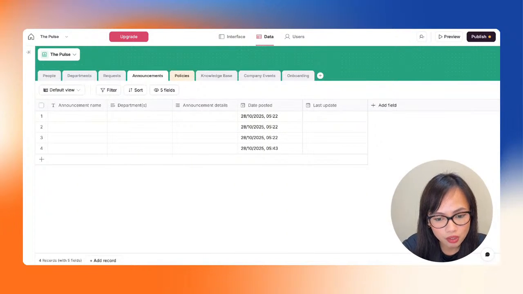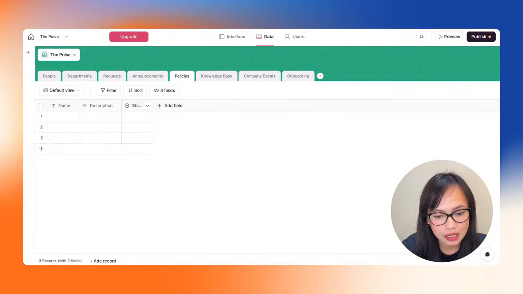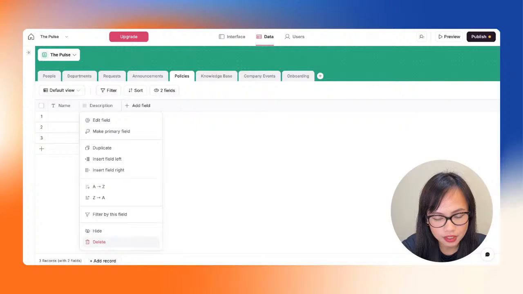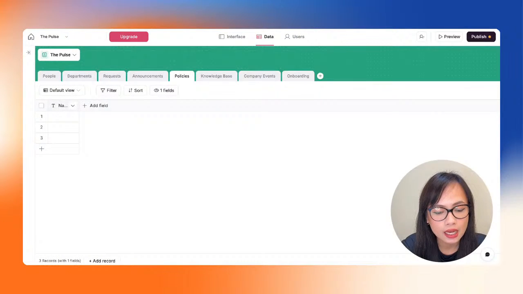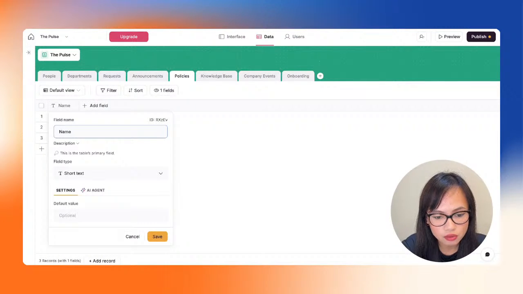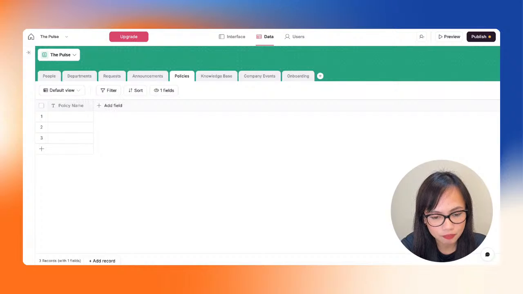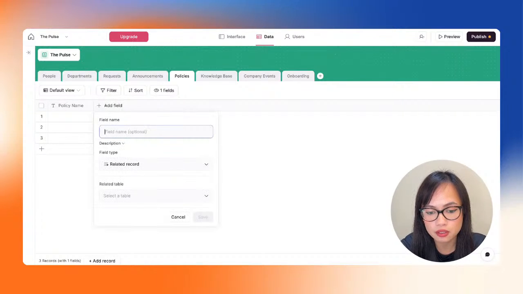Next we have the policies table. Again, I'm going to delete all of the fields that we have in here. I want to start from scratch and then rename the first field. So this is going to be our policy name. And then we're going to have a related record field in here, because we want to see for which department this policy is valid.